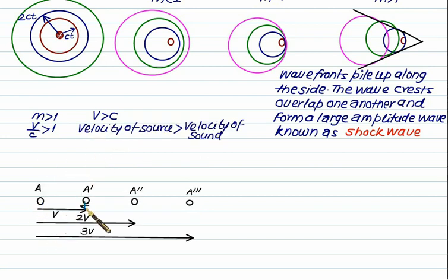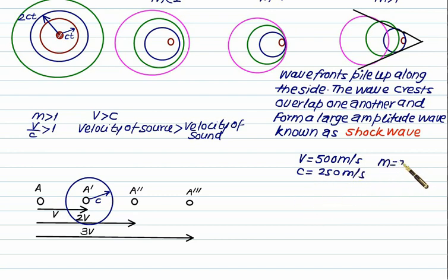Say the source is at point A prime, then the velocity is equal to v, and you have to draw here a circle with a radius less than v. So let's show here. We have a circle centered at A prime like this, and this radius is less than the distance v. Drawn here is a circle with radius equal to c, and this value of c is less than the distance between A and A prime, that is equal to v. Say for example here we have v equal to 500 meters per second, and we'll take the velocity of sound equal to 250 meters per second, exactly half. So the Mach number right now is equal to 2.